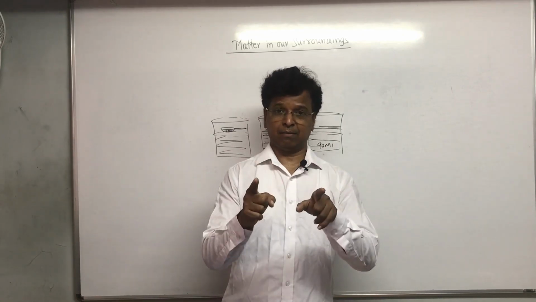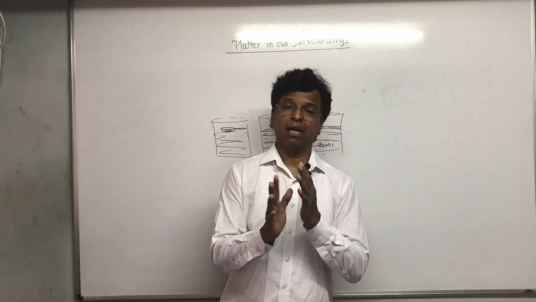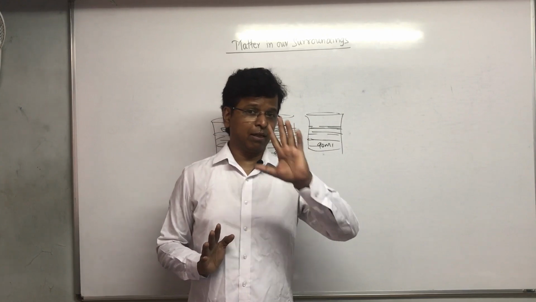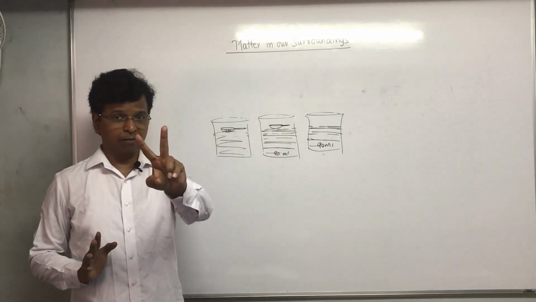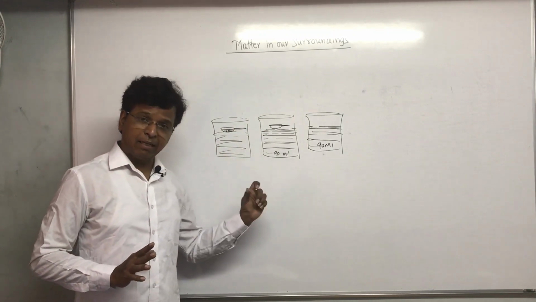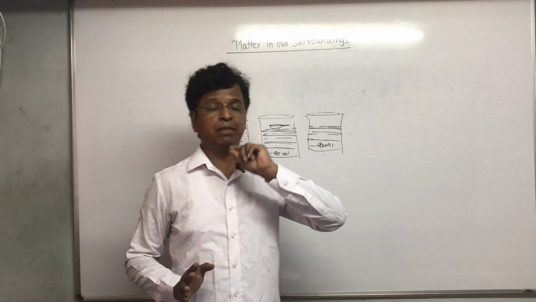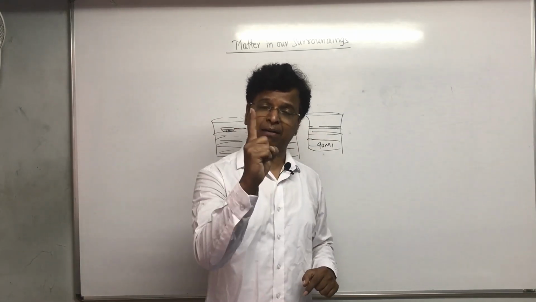All the particles attract each other. When I took the activity, two objects were involved: one is ink, the other is water. But when I am telling about the properties, I am talking about the properties of one matter.